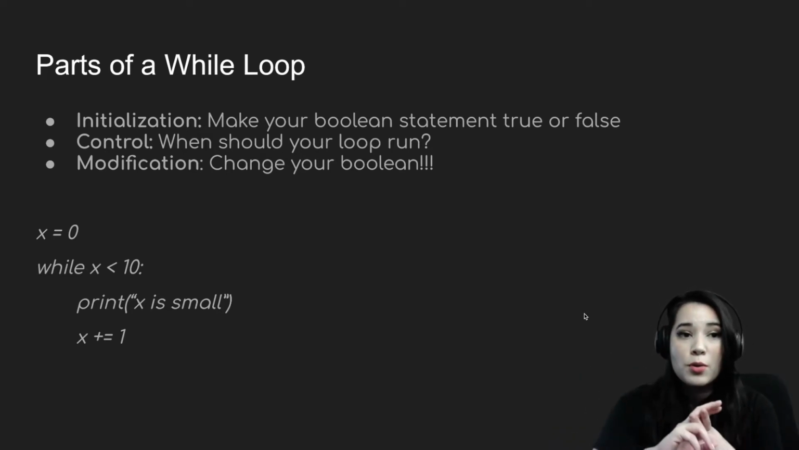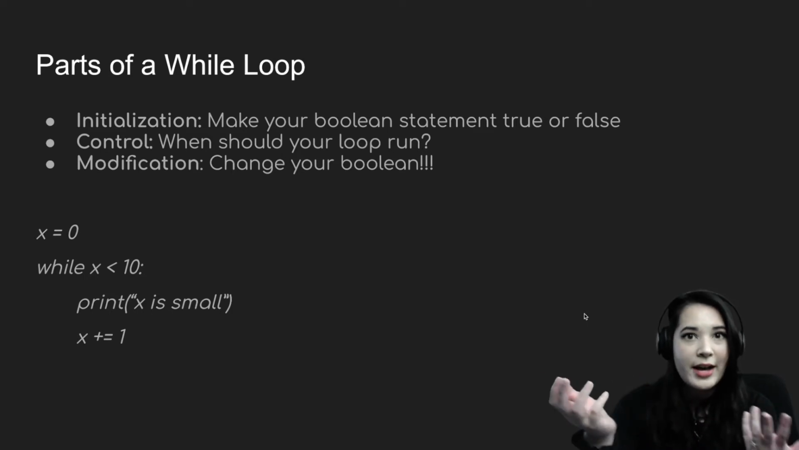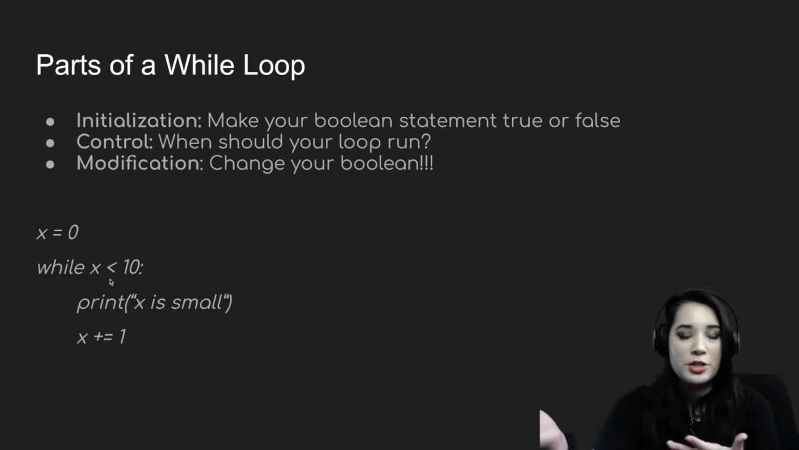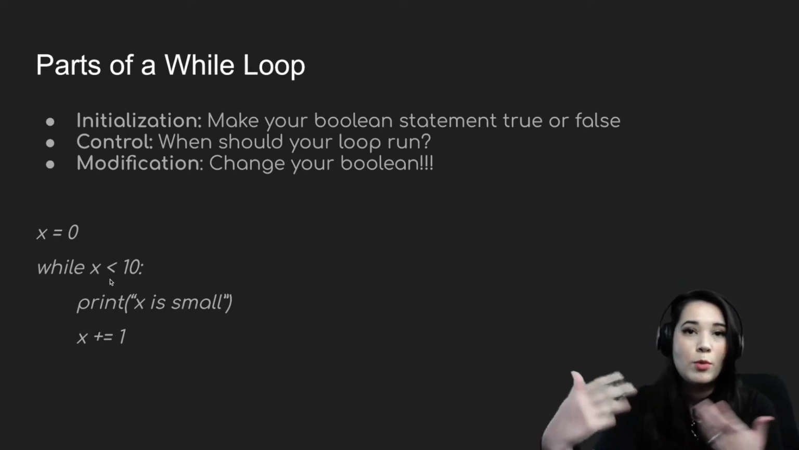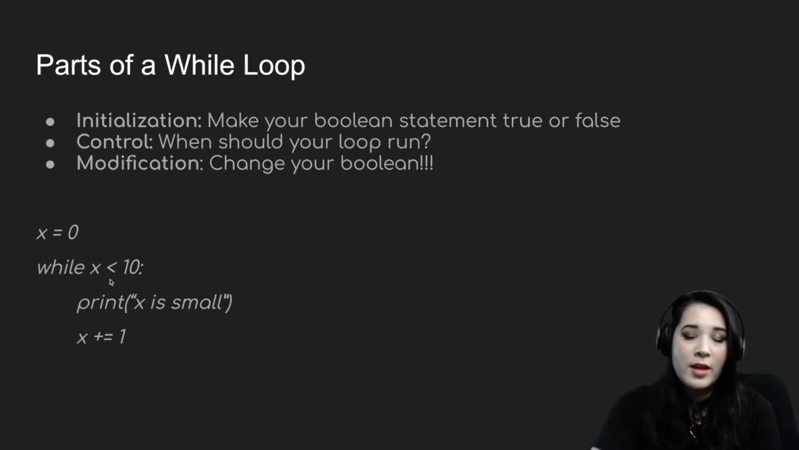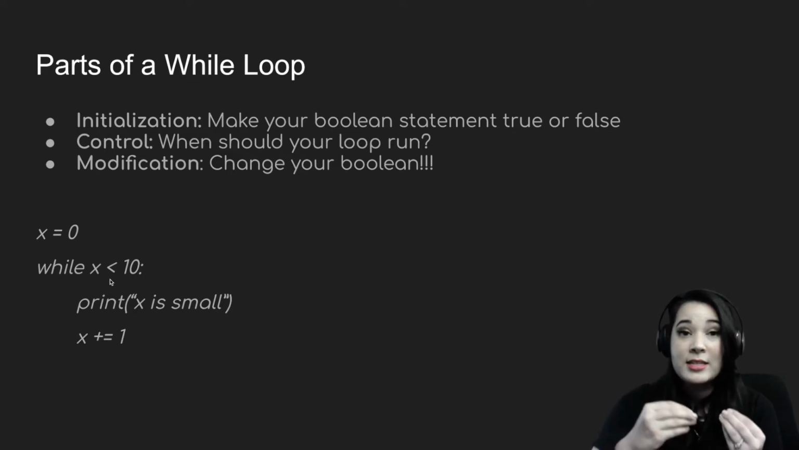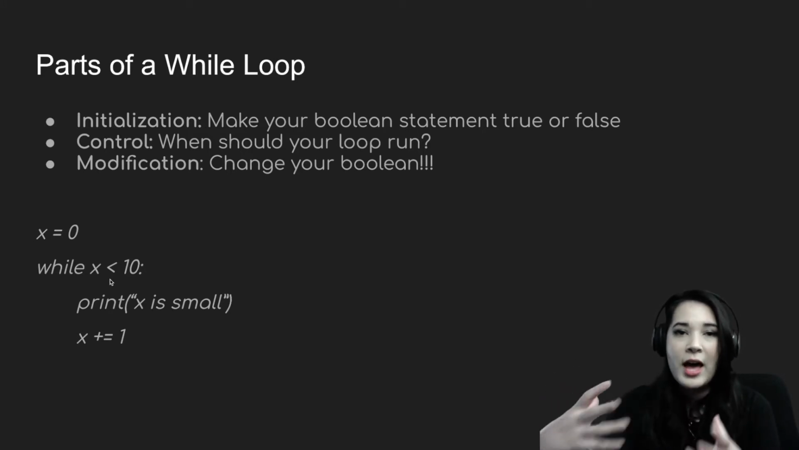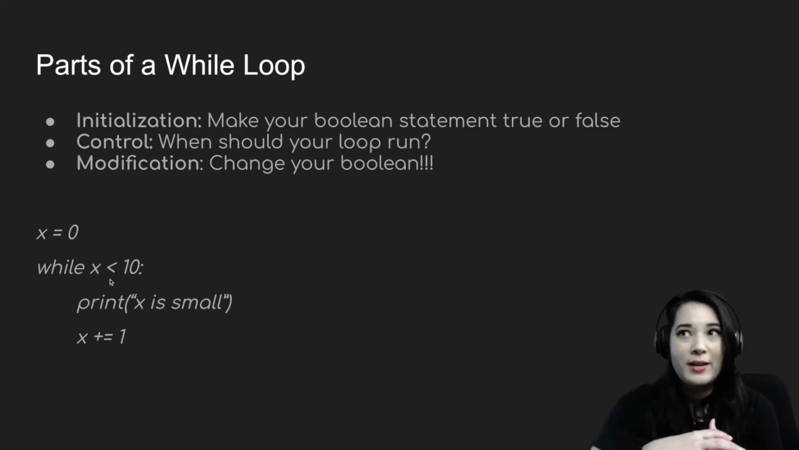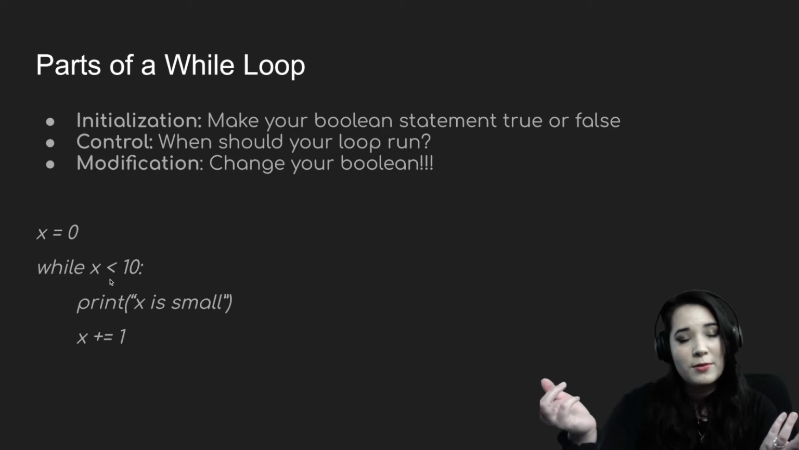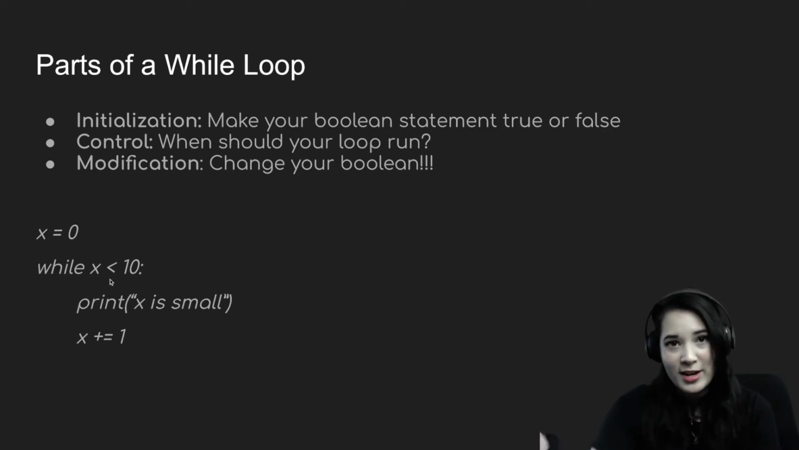Next, we have our control, which means how do we decide when our loop is going to run? This is determined by the Boolean statement that we're checking with our while loop. When should it run? When this Boolean expression is true. When should it stop running? When that Boolean expression is false. And finally, we need some type of iteration or modification so that the condition that we're checking is, at least in theory, false eventually. Otherwise, we get an infinite loop and your loop will just keep doing what it's doing forever and your computer will never get a break.